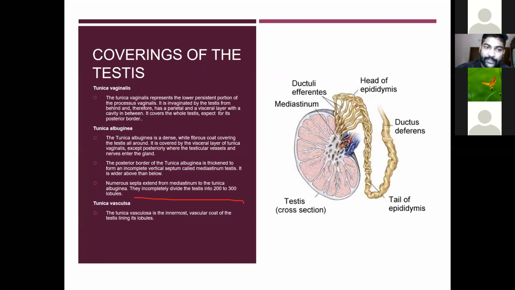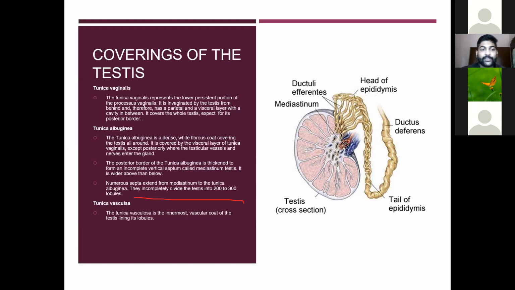The tunica vaginalis represents the lower persistent portion of the processus vaginalis. I already told you, the processus vaginalis is an embryonic outpouching of the parietal peritoneum.